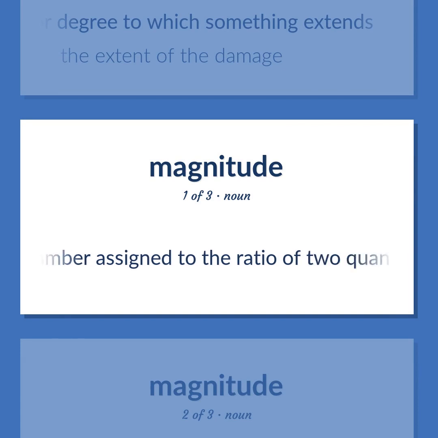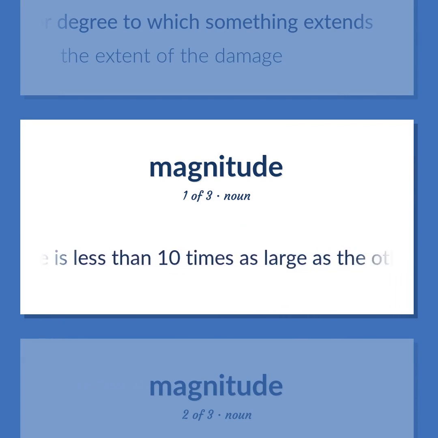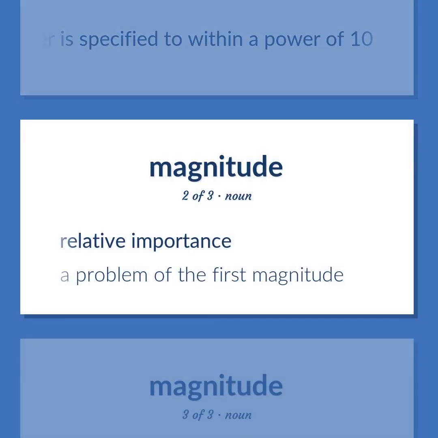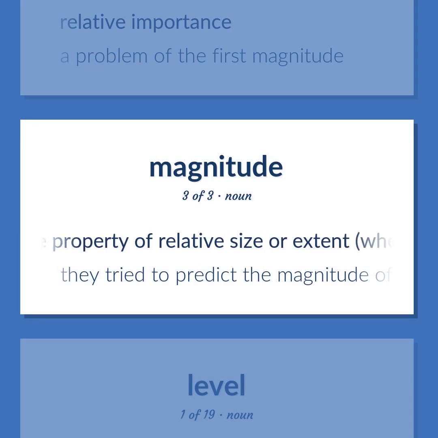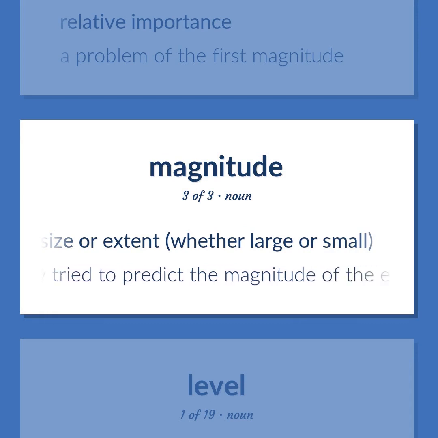A number assigned to the ratio of two quantities. Two quantities are of the same order of magnitude if one is less than 10 times as large as the other. The number of magnitudes that the quantities differ is specified to within a power of 10. Relative importance. A problem of the first magnitude. The property of relative size or extent, whether large or small. They tried to predict the magnitude of the explosion.